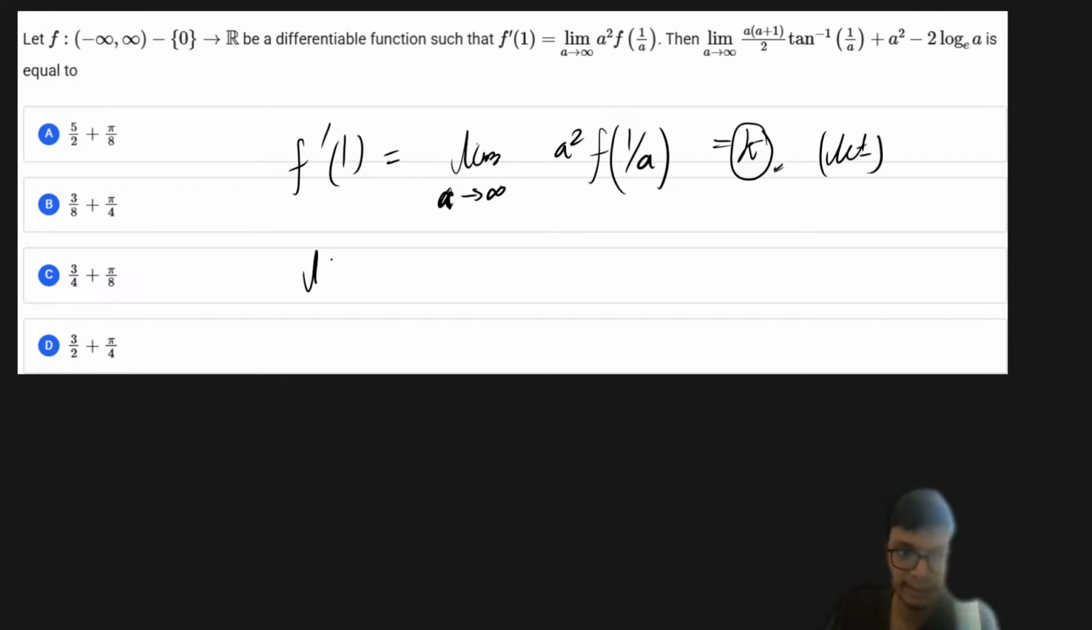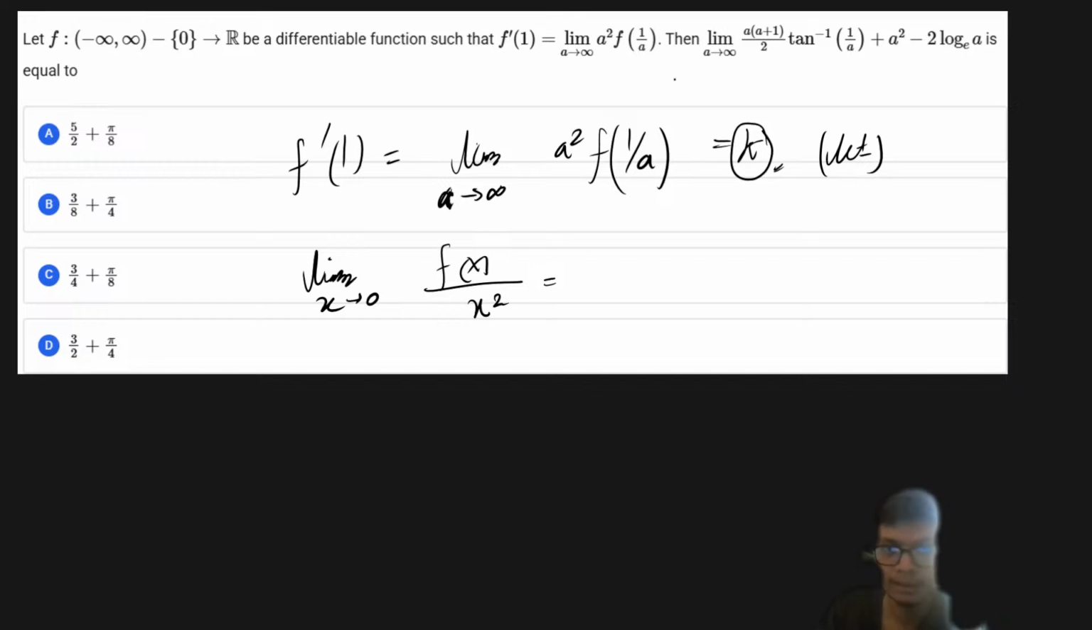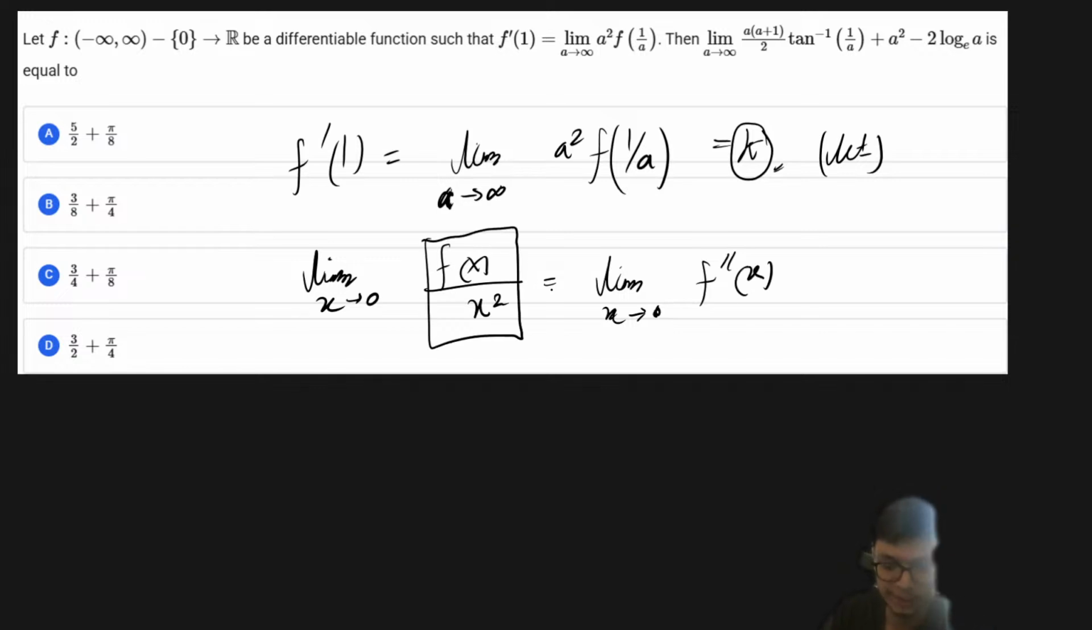Now it is said that limit x tending to 0 of f of x by x square, because what you can see over here is this particular function that I am assuming, so if it is f of x, then it is 1 upon x square. So that's how it is equal to limit x tending to 0 of f double dash of x. I just use the L'Hopital rule. If I double differentiate this, x by 2, it is going to be equal to a finite value.